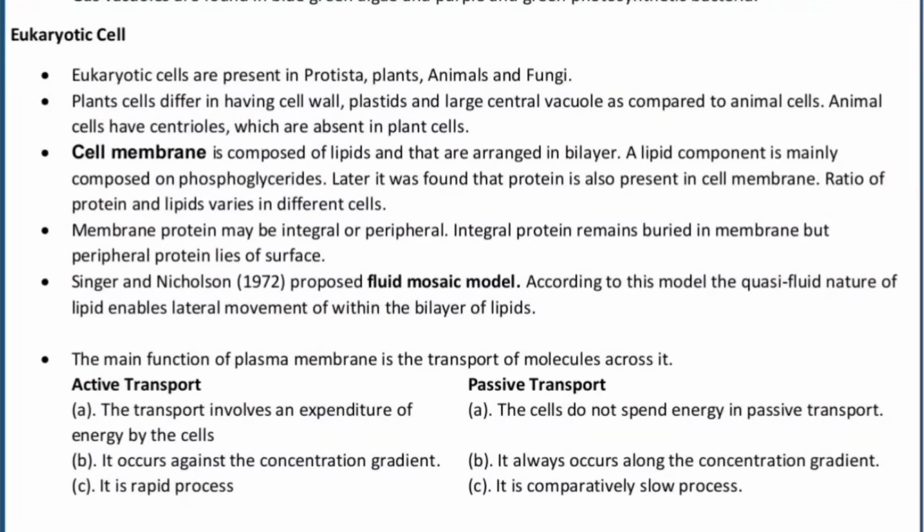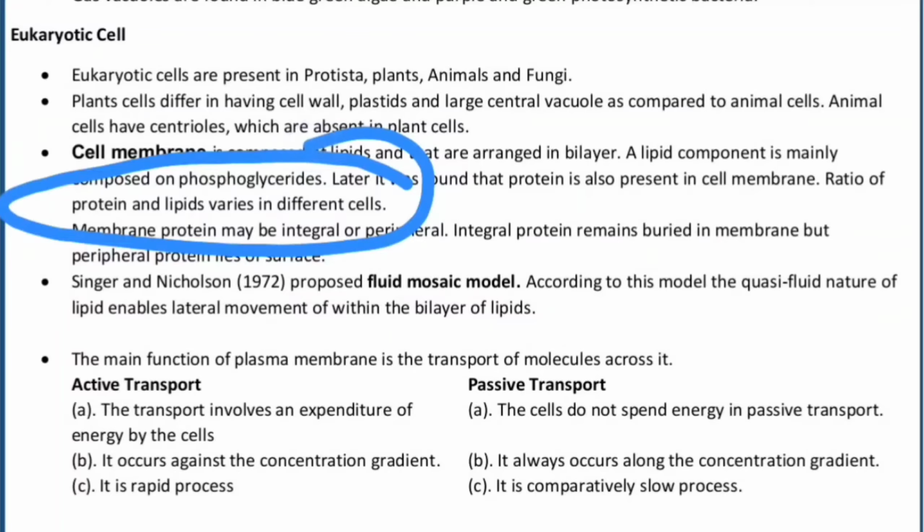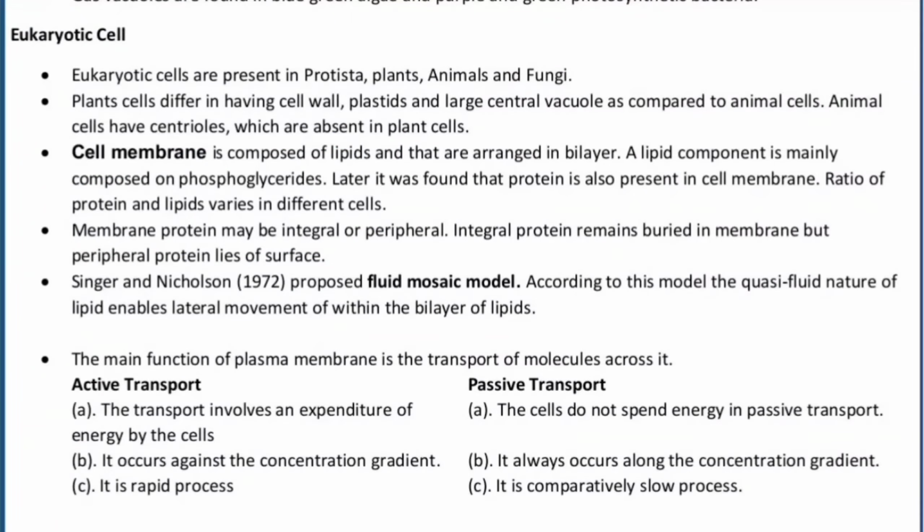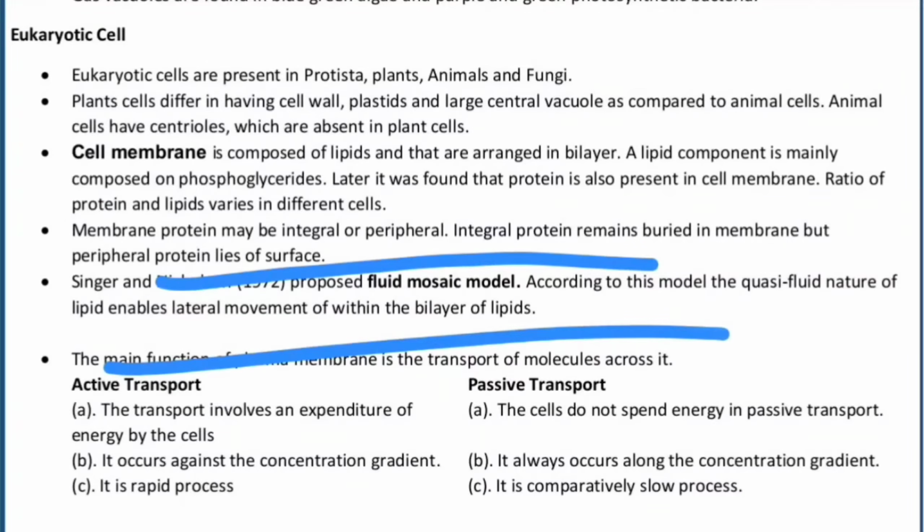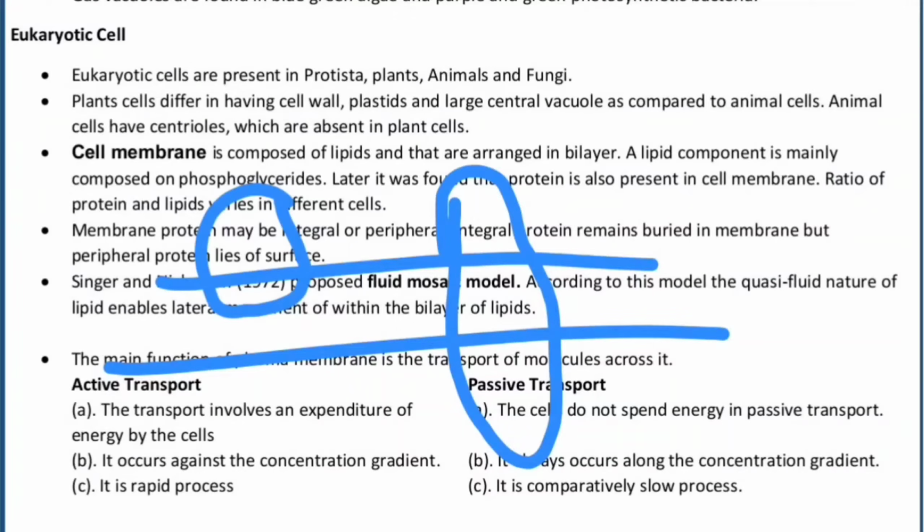The ratio of the protein and the lipid varies in different cells. Membrane protein may be integral or peripheral. If this is the membrane and if this is the protein, this will be the integral protein and this protein will be the peripheral protein.